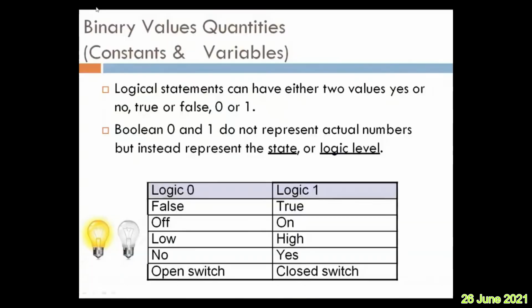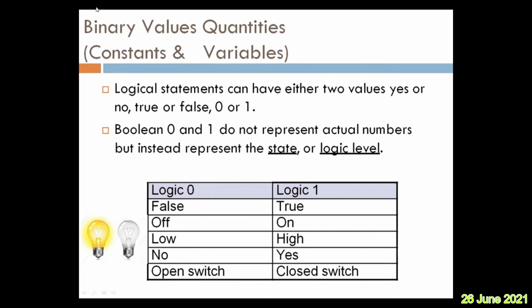Now here the binary value quantities we can also treat like constants or variables. The logical statements can have either of two values, yes or no, that we already discussed in the previous slide. True is represented by 1 and false is represented by 0. So Boolean 0 and 1 do not represent actual numbers here, like your numerical value 0 means 0, 1 means 1, not like that. They are not the actual numbers.